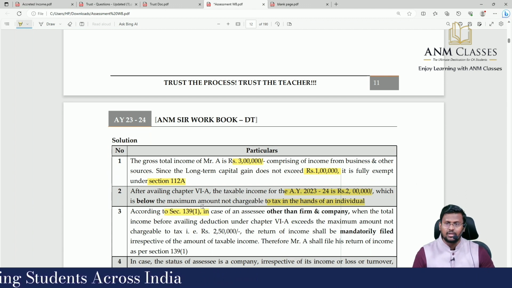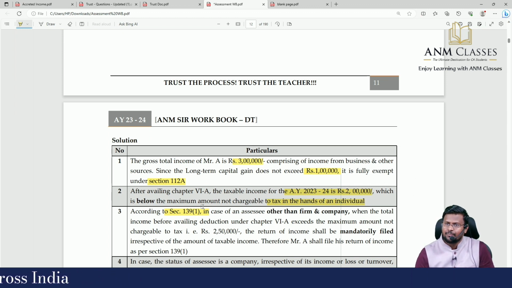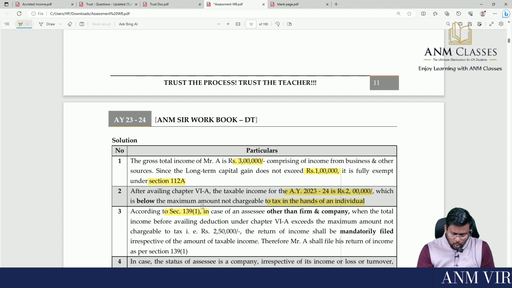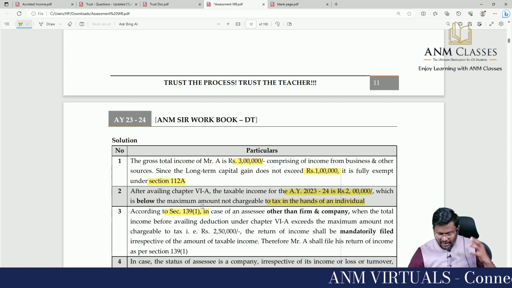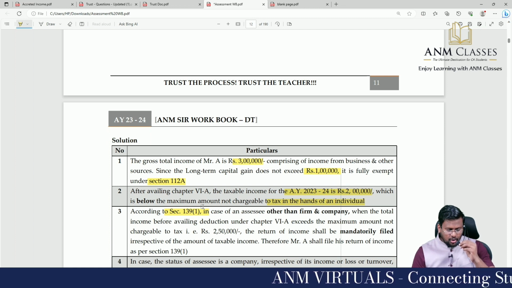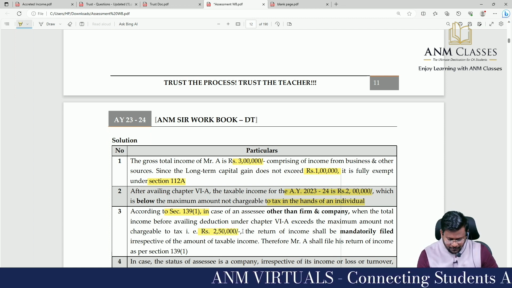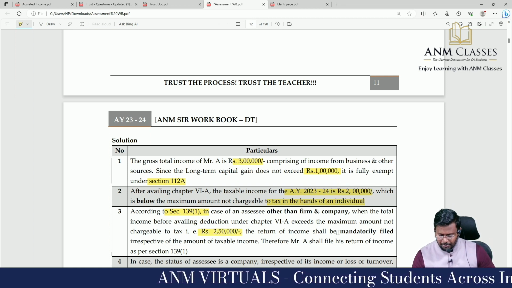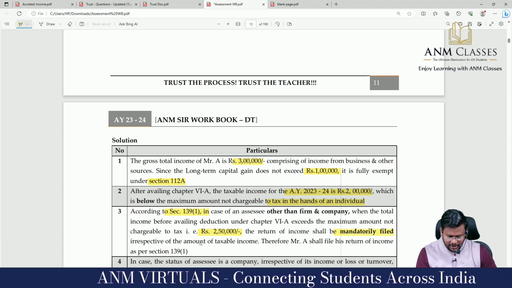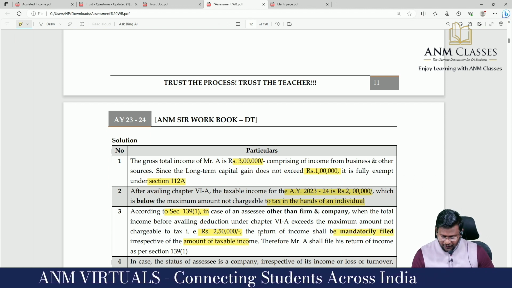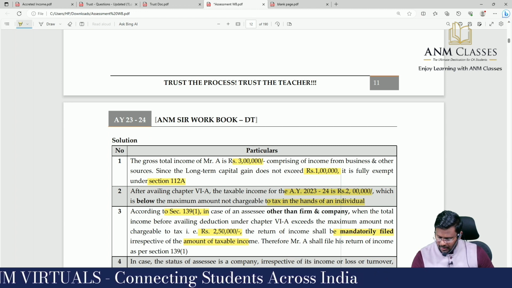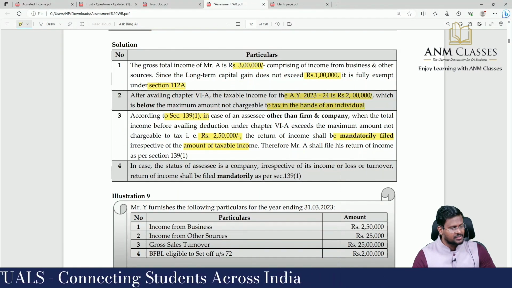According to section 139 subsection 1, in case of an assessee other than a firm and a company, because every firm and company is compulsorily liable to file, when the total income before availing deduction under 80C exceeds the maximum amount not chargeable to tax, the return of income shall be mandatorily filed irrespective of the amount of income. Therefore, Mr. A shall file his return of income as per section 139 subsection 1.